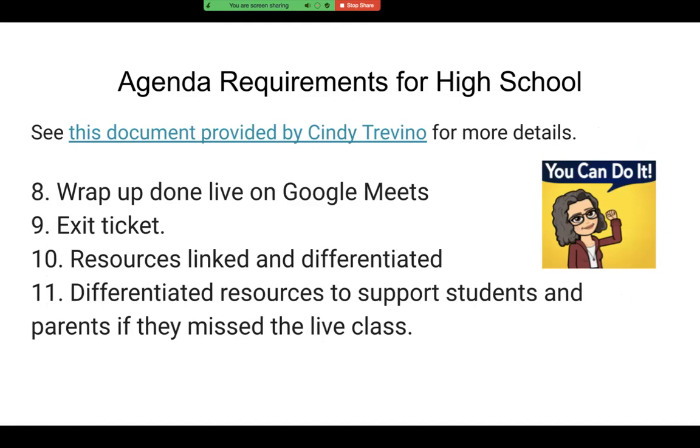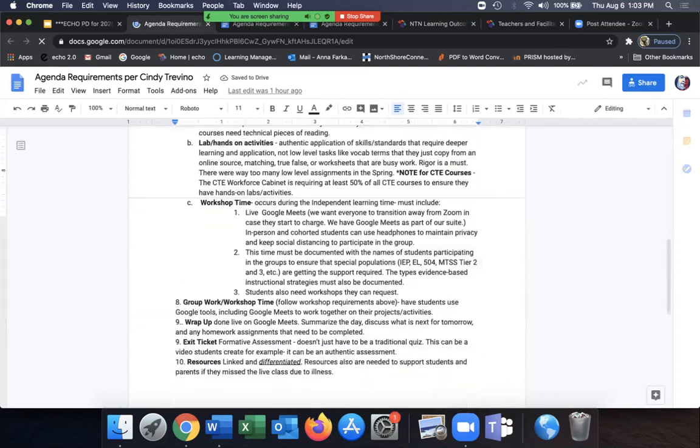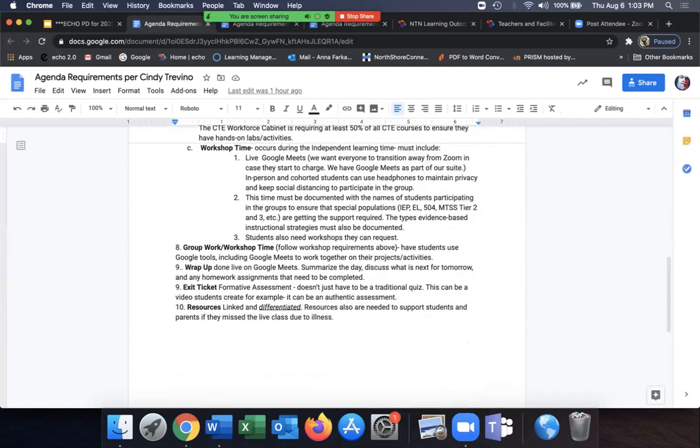Now, wrap up should be done on Google Meets. There should be an exit ticket so you can evaluate if students have performed the tasks they needed to do and if they have grasped the material that you have presented. Remember your linked and differentiated resources, in addition to support students and parents if they have missed the live class. For any questions, please refer to this document, which was shared with us by Mrs. Trevino for ways to set up these items in your agendas.